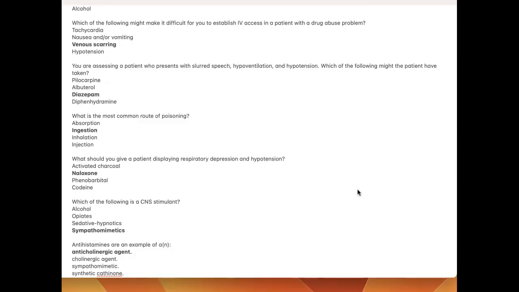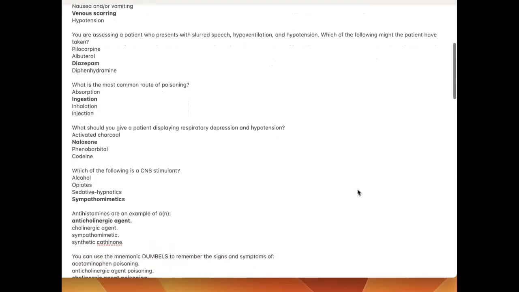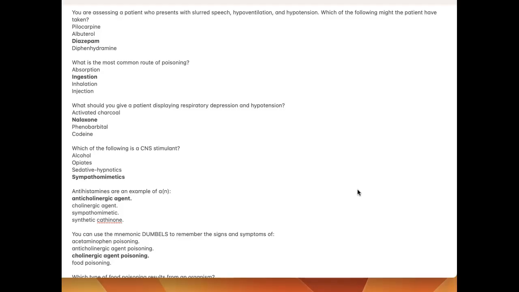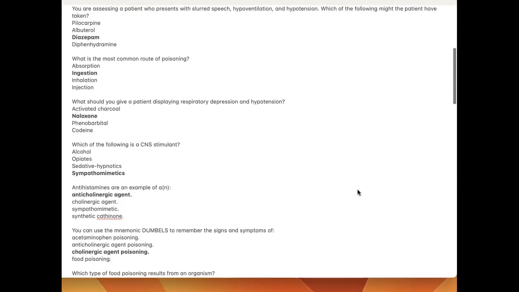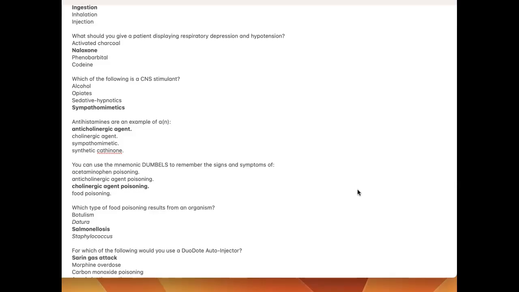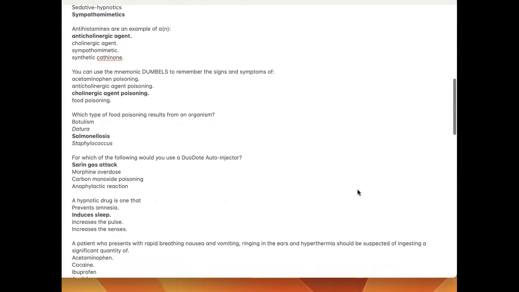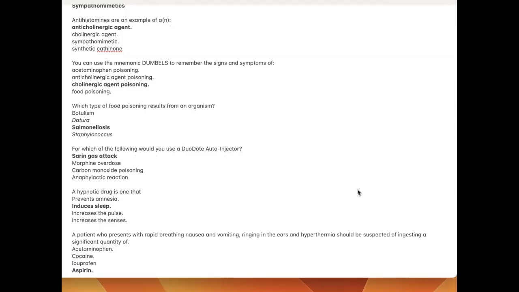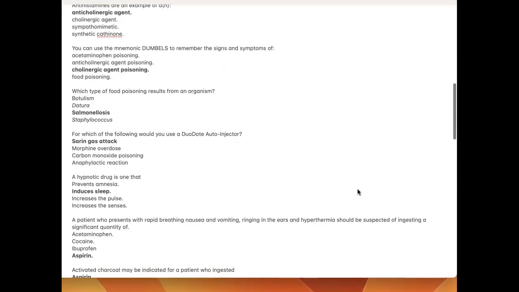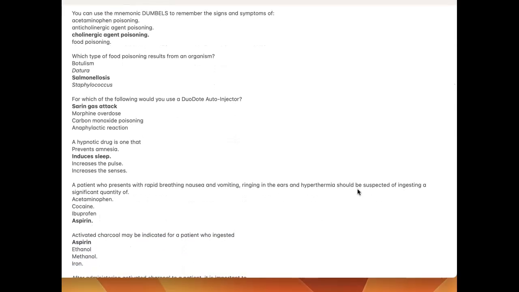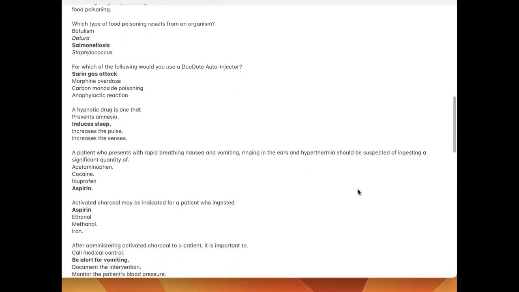Which is the most common route of poisoning? Ingestion. What should you give a patient displaying respiratory depression and hypotension? Naloxone. Which of the following is a CNS stimulant? Sympathomimetics. Antihistamines are an example of an anticholinergic agent. You can use the mnemonic DUMBBELS to remember the signs and symptoms of cholinergic agent poisoning. Which type of food poisoning results from an organism? Salmonellosis. For which of the following would you use a DuoDote autoinjector? Sarin gas attack. A hypnotic drug is one that induces sleep.